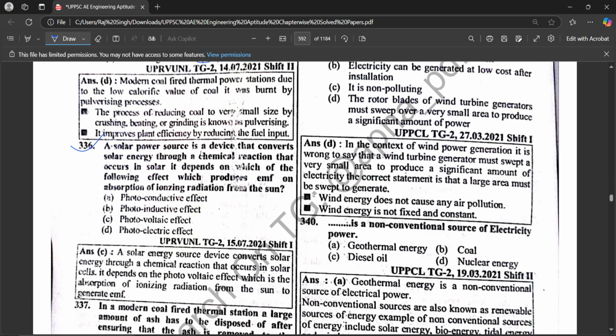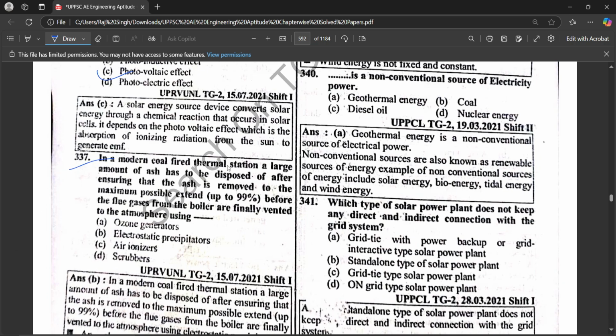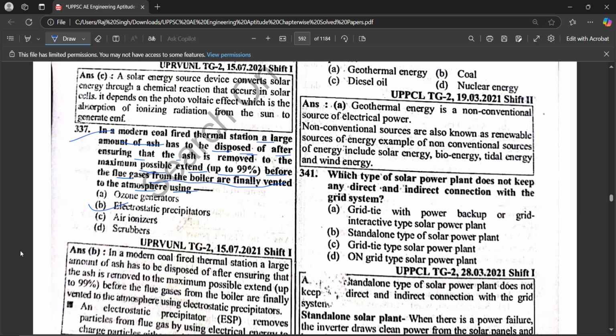A solar power source is a device that converts solar energy through a chemical reaction that occurs in solar. It depends on which of the following effects, which produces EMF on absorption of ionized radiation from the sun? Photovoltaic effect. In a modern coal-fired thermal station, a large amount of ash has to be disposed of. Ensure that the ash is removed to the maximum possible extent, up to 99%, before the fume gases from the boiler are finally vented to the atmosphere using an electrostatic precipitator.